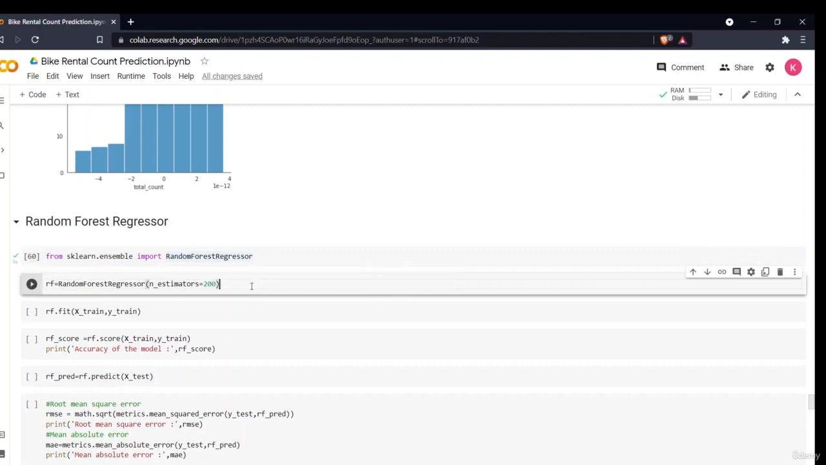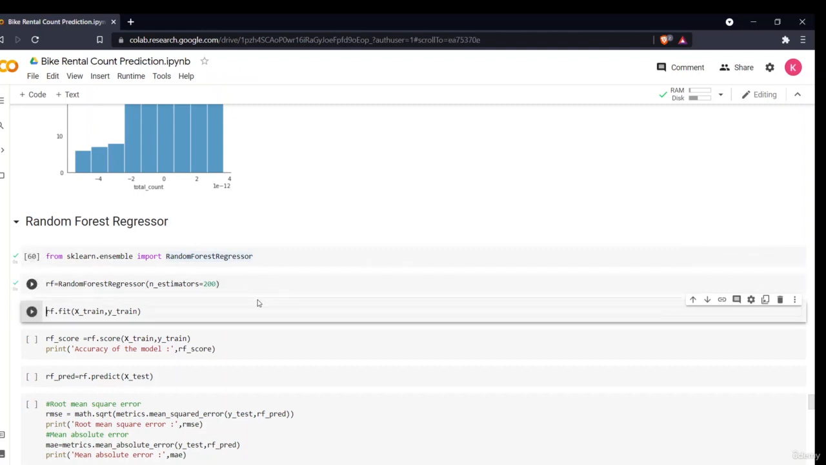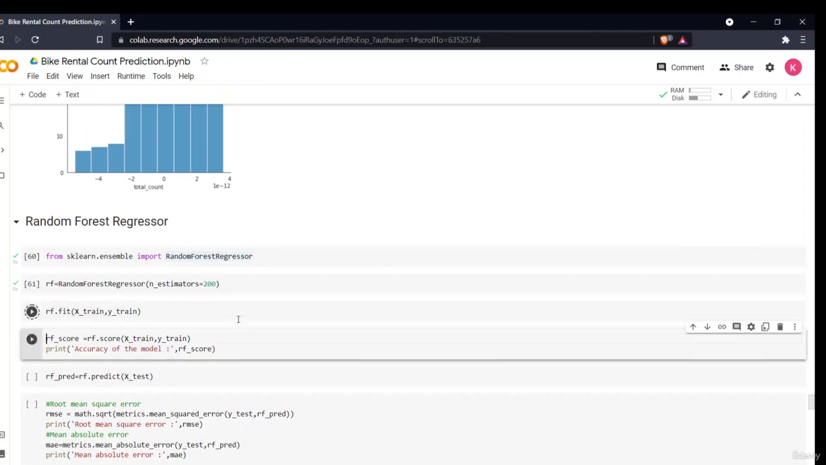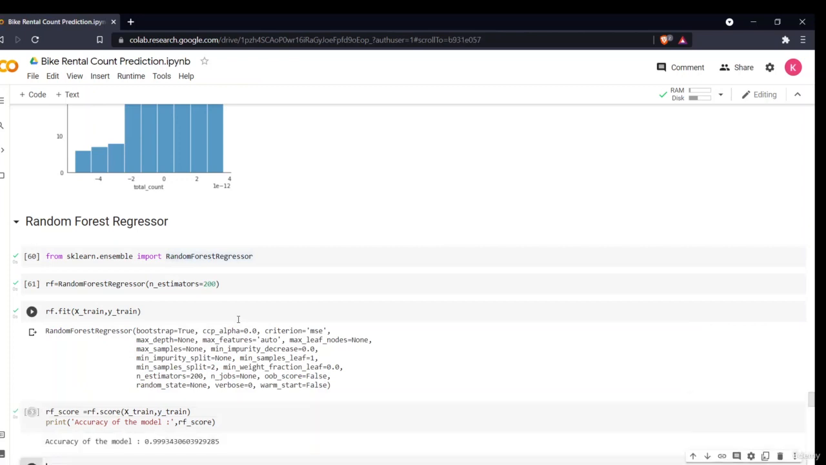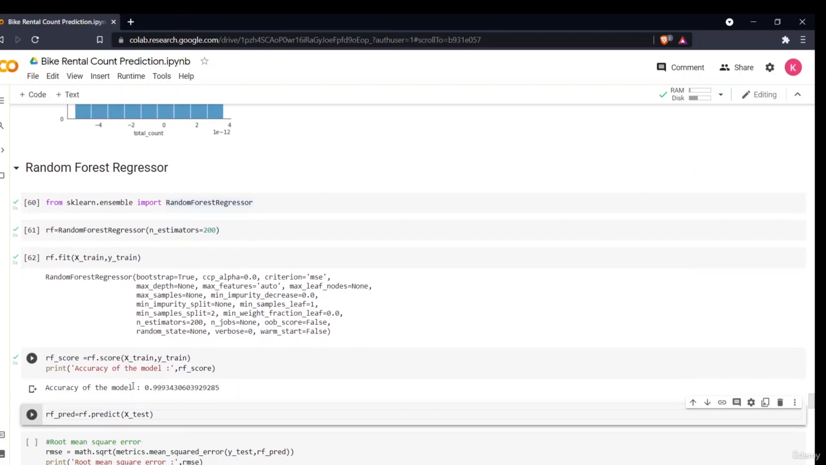I can define my model. I am defining my estimators as 200. I can also do hyperparameter tuning, to see which parameters are best, or which number of splits is best, with the help of grid search CV or randomized search CV. You can do that as an assignment, but I have not done that here. Now if I check the score, as you can see, the accuracy of my model is quite good. 99.9% is my accuracy with the random forest regressor model on the training data.